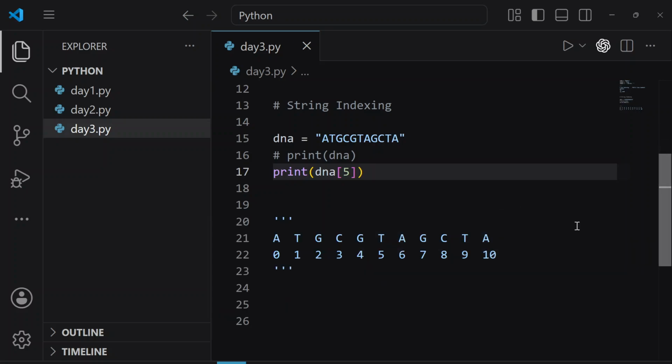So do we have any question? What is indexing? Any doubts? Paras, you might be having some internet issues. Okay.